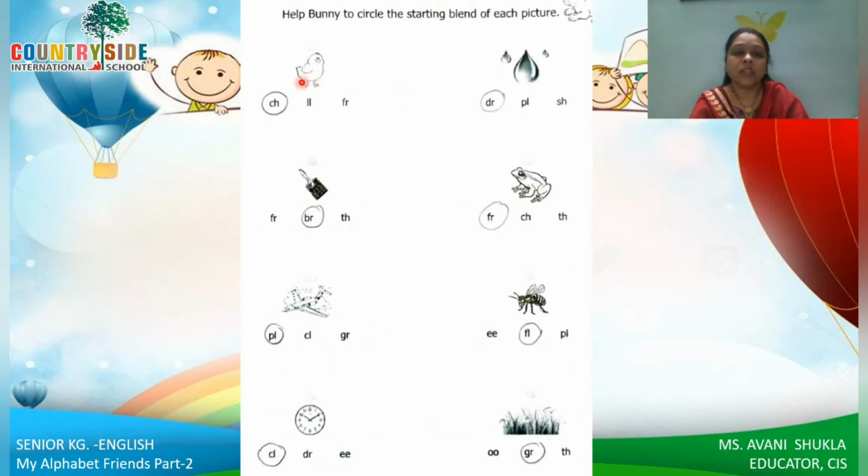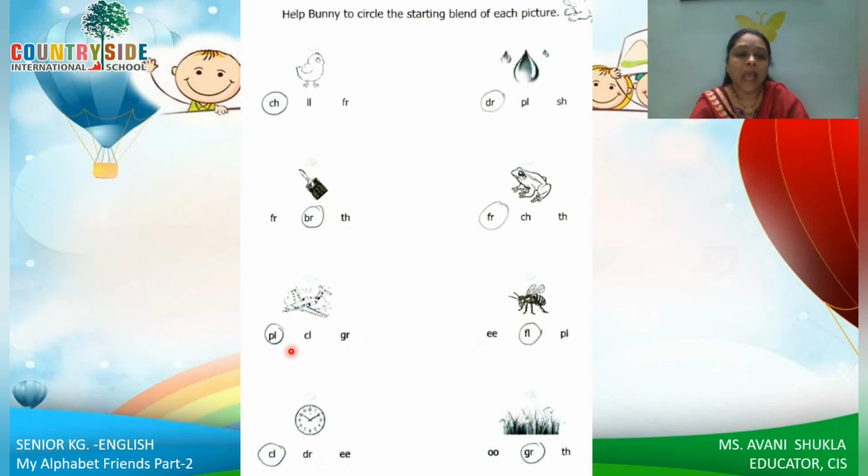You have to see the picture and circle the correct blend. So here we have chick. So chick starts with ch. So ch is ka, ch. Then drop. So dr. Then brush. Br. Frog. So fr.